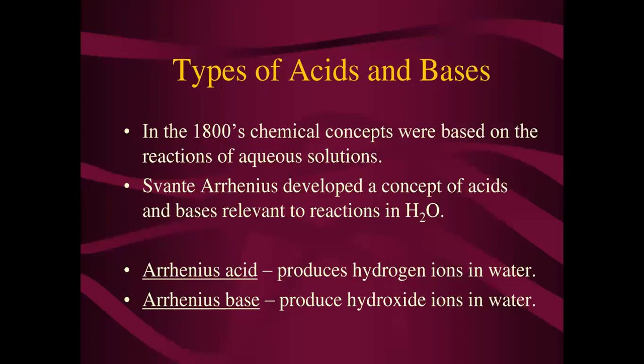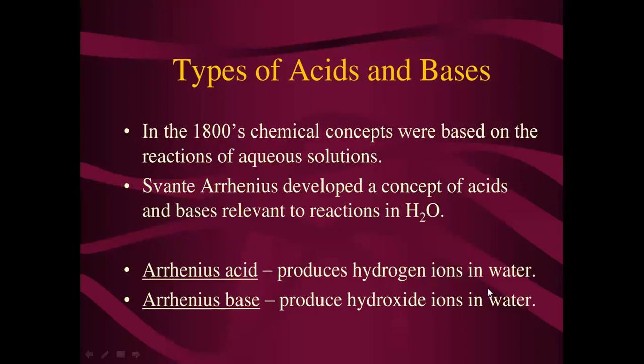In the year 1800, chemical concepts were based on the reactions of aqueous solution. S. Arrhenius developed a concept of acids and bases relevant to the reactions in water. He defined acids as the chemical compounds which produce hydrogen ions in water.